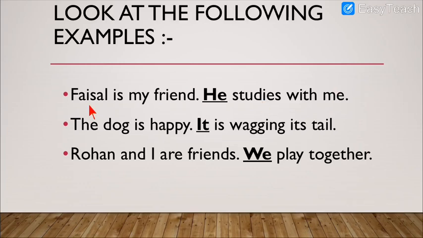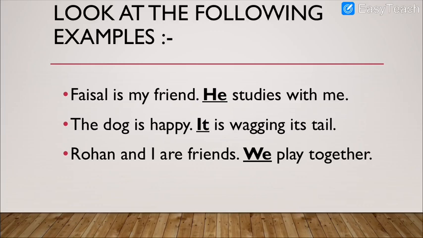In the second sentence, the dog is happy. Now instead of writing the dog again, they have written it. It is wagging its tail. So dog is replaced with the word it.